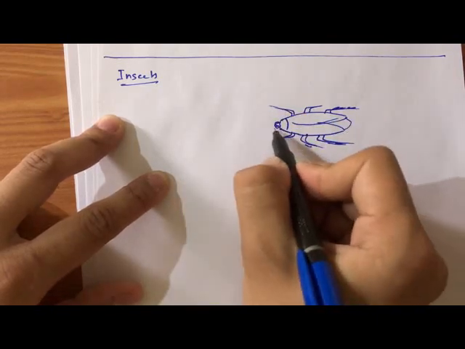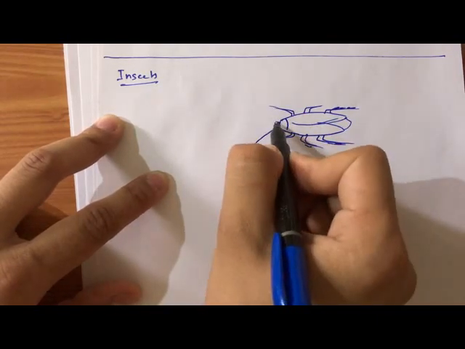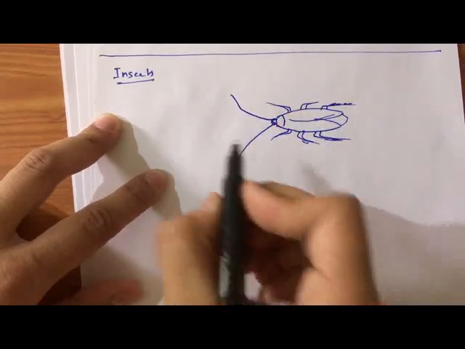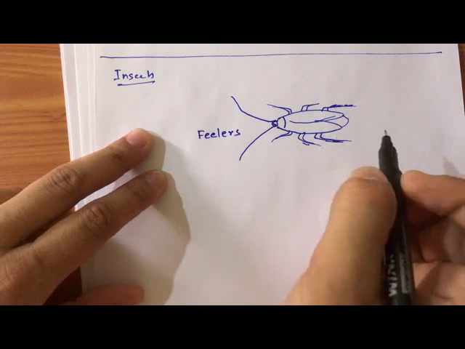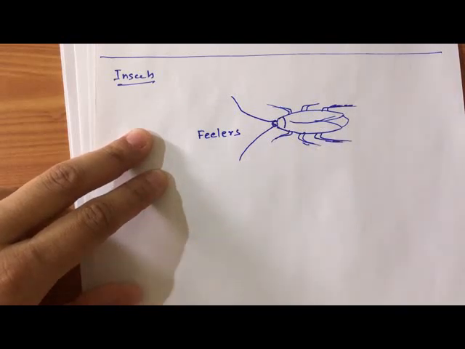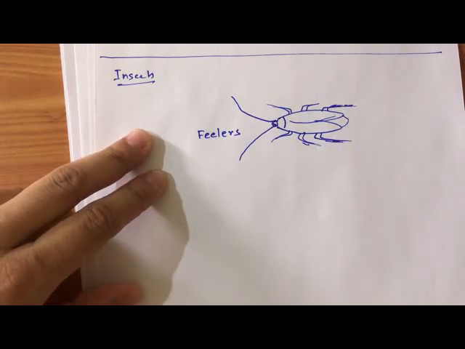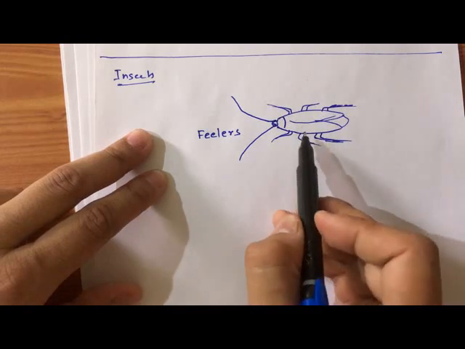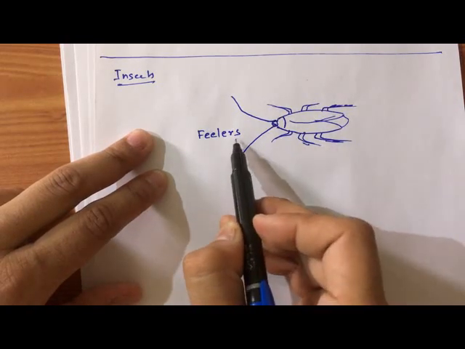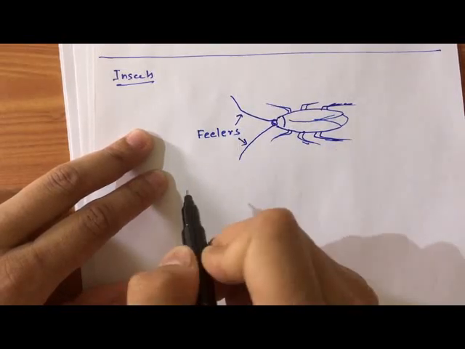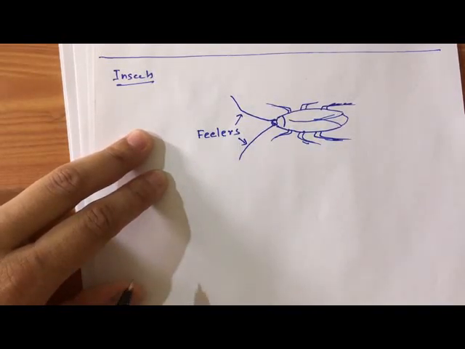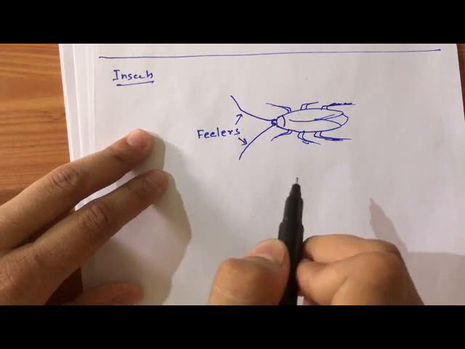Okay, they have antenna-like structures which are called feelers. Why are those called feelers? Because such insects smell and taste with the help of these antenna-like structures. So these are called feelers.